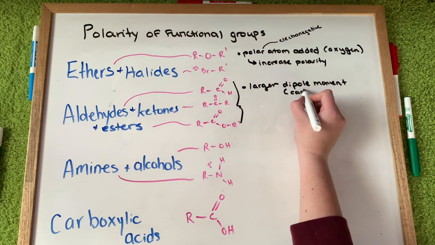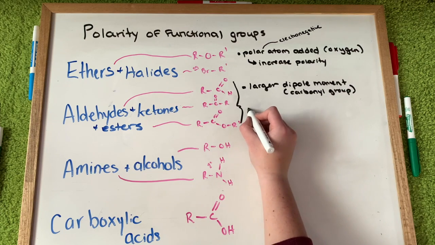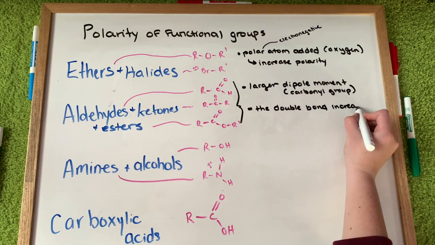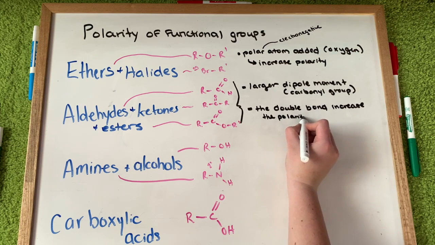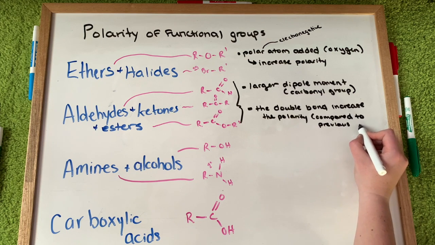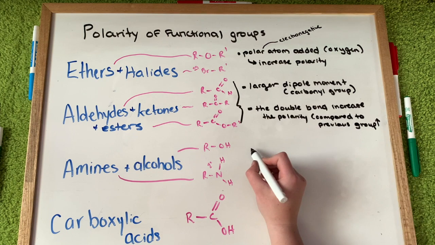Next, we have aldehydes, ketones, and esters, and I have the structure there so you can see them. These have a larger dipole moment because of the added carbonyl group, which is composed of a carbon atom double bonded to an oxygen. And since oxygen is an electronegative atom, it increases the polarity of the functional group. In addition, the double bond also increases the polarity because of the increase in orbital size.